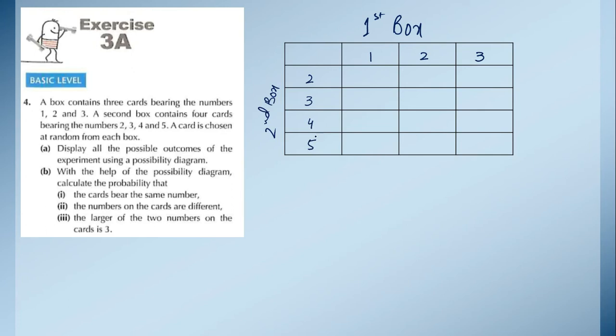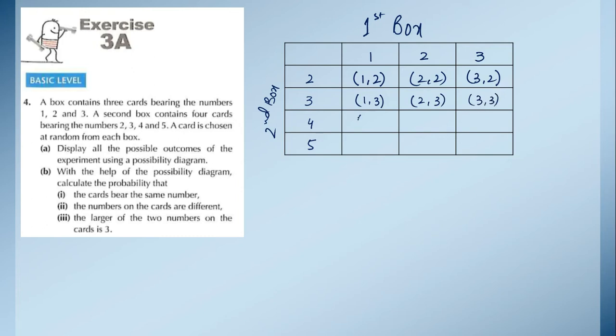So if we write the possible outcomes here, to complete the box, first we will write the number from the first box and the number from the second box. So it will be 1, 2, then 2, 2, 3, 2. Okay, then we have 1, 3, 2, 3 and then 3, 3.